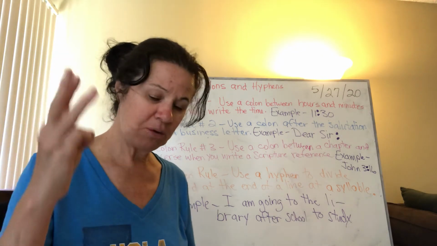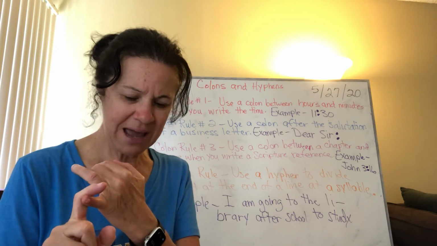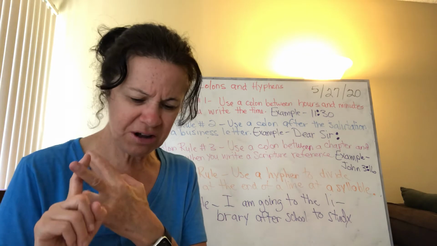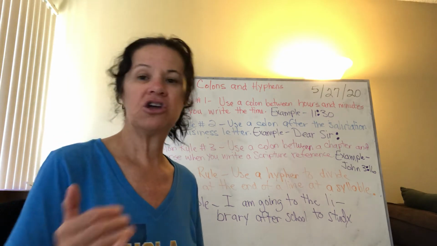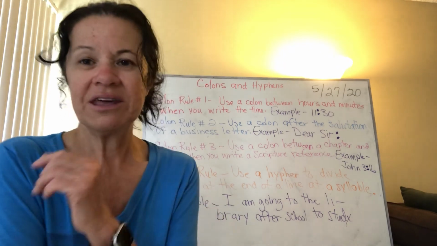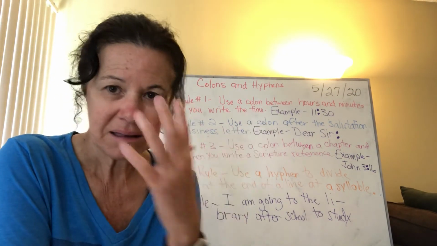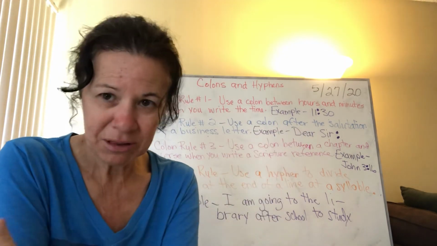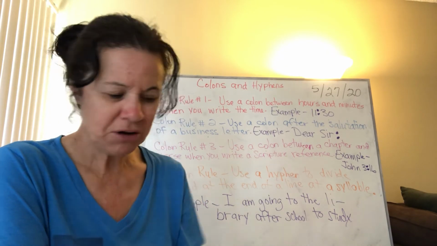And underlining rule number 3, anytime you're naming a particular play, a particular film, a particular sculpture, a particular painting, or other works of art, you will underline the particular name of whatever it is. The name of the painting, the name of the sculpture, the name of the play, the name of the movie, the name of the film. Okay? So those are our underlining rules.